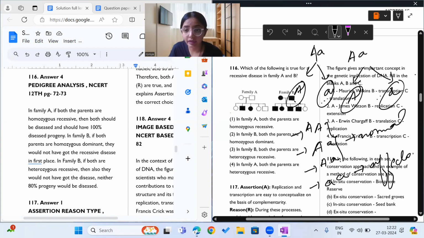Maximum progeny will be normal: 3 are normal, only 1 is affected. So the answer to this question is option number 4.